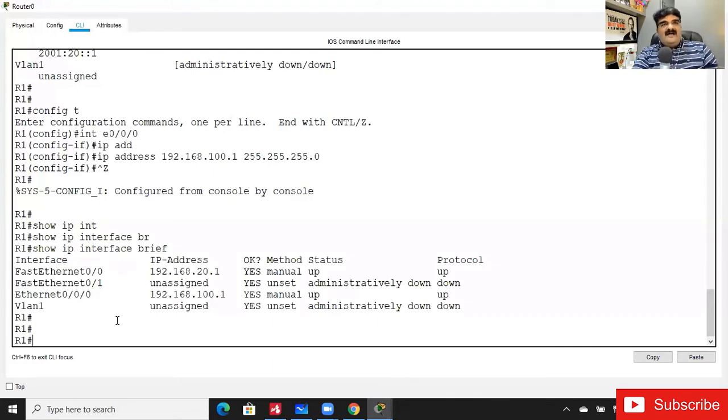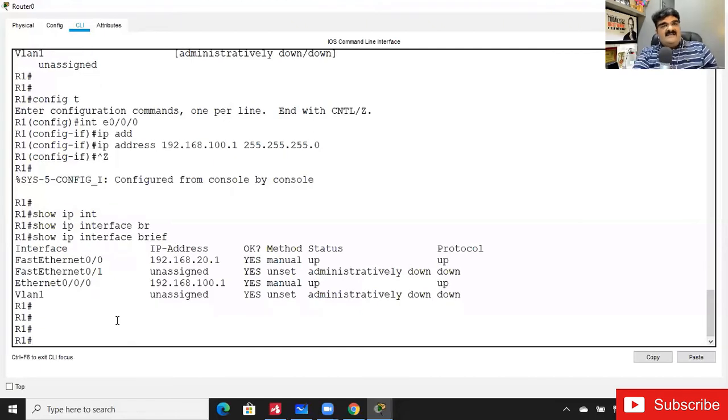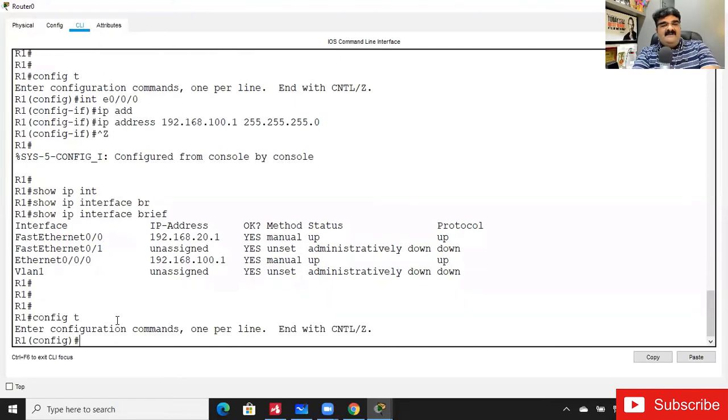So now, suppose the answer to the question is yes. I am able to assign more than one IP address to my router interface. I can assign multiple IP addresses to the same interface. So how can I assign this? Any idea? Anyone having an idea? This interface is already having 192.168.100.1, and now I want to assign 192.168.200.1. How can I do this?